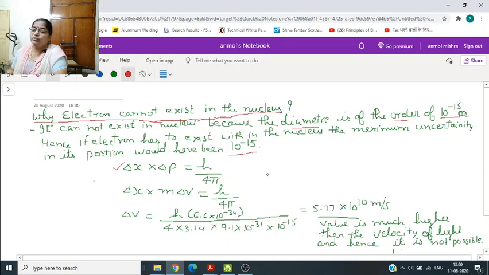The value is so much higher than the velocity of light, which is 3 into 10 to the power 8. Hence it is not possible to keep the electron in the nucleus. The values all of you know: mass 9.1 into 10 to the power minus 31, velocity that we have just calculated, and delta x, that is 10 to the power minus 15.